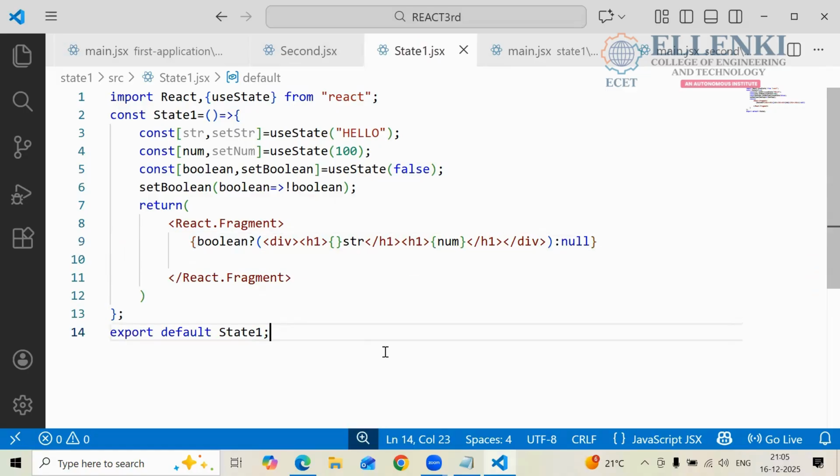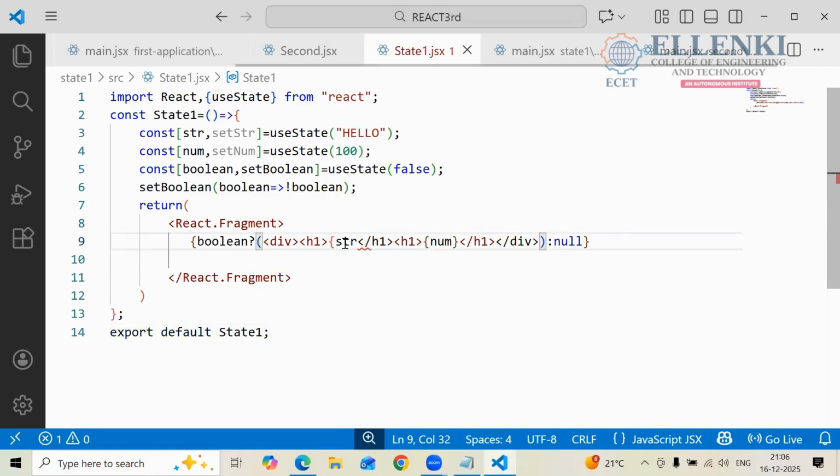Yes or no? Where should it come? Did we write num? Okay? Shall we check? Shall we check the output? So what are we calling this one? We are calling it conditional rendering.